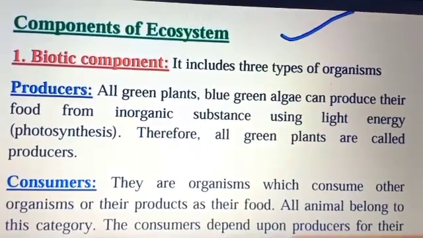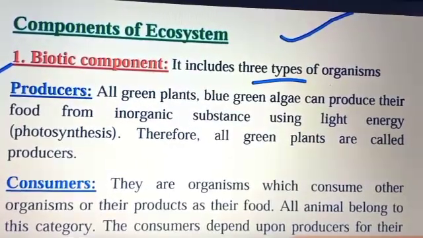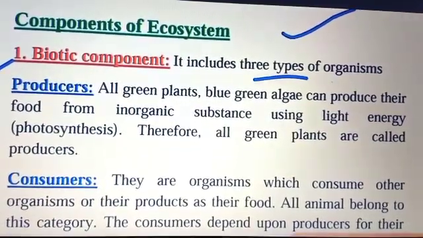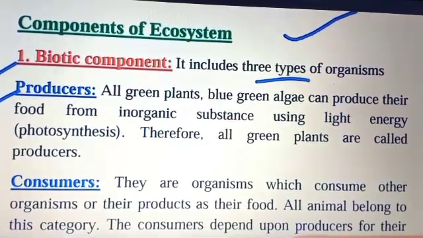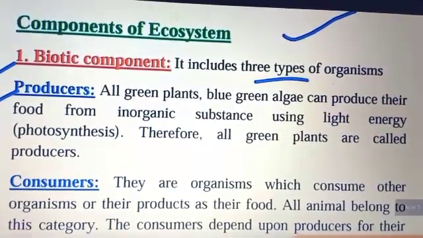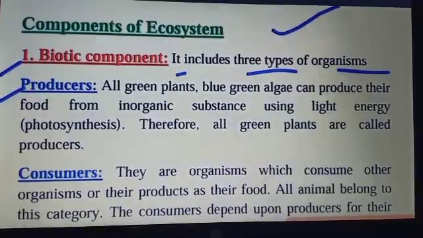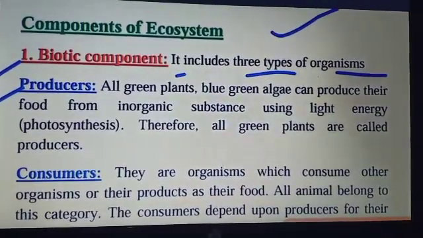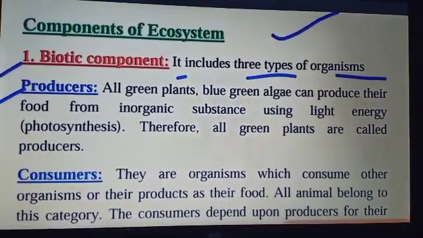Blue-green algae can produce their food from inorganic substances using light energy, and this process is known as photosynthesis. We already studied this process in detail in Chapter 6, Life Processes, in nutrition in plants. So these producers are able to make their own food by the process called photosynthesis. That's why we consider the producer as all green plants.